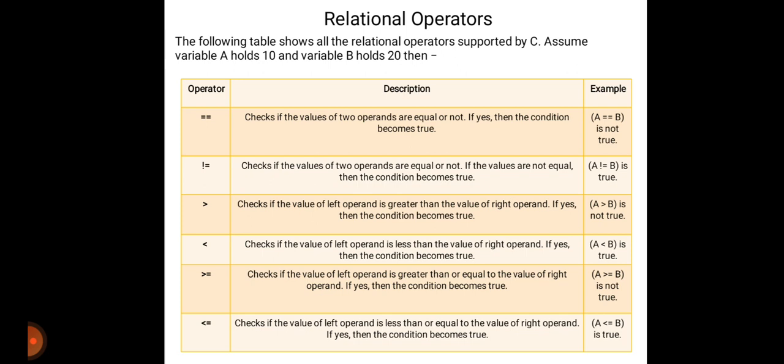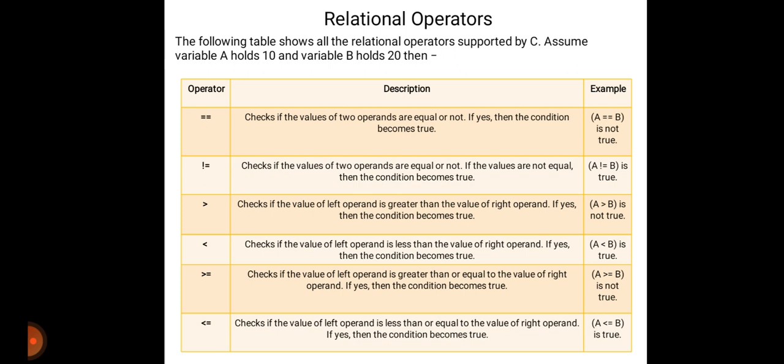Then the second one, not equal, checks if the values of two operands are equal or not. If the values are not equal, then the condition becomes true. This operator executes when both values are not equal. Our value of A is 10, B is 20. Then it is true because these values are not equal.